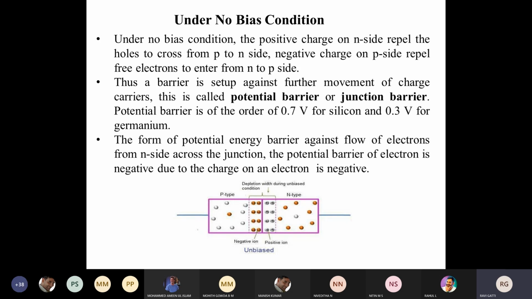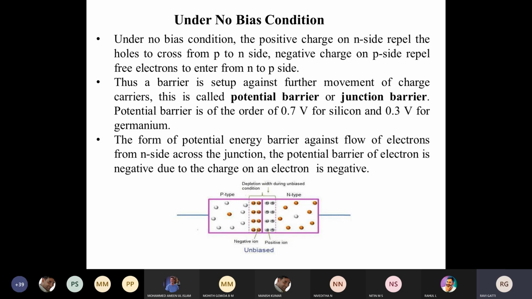So under no bias condition, no current flows across the PN junction. Is that clear to everyone? What do you mean by no bias condition? Yes, Naveen? Yes, sir. Okay, it is very simple. If I take a PN diode, that state itself we call a no bias state, because we are not applying any external voltage.